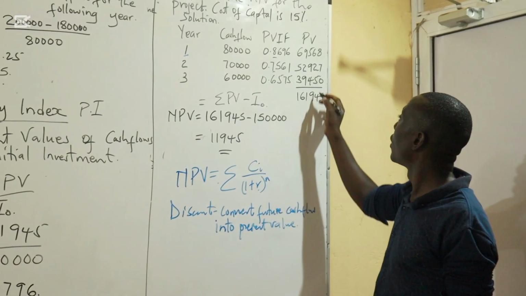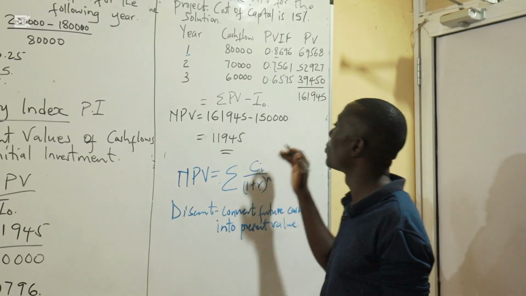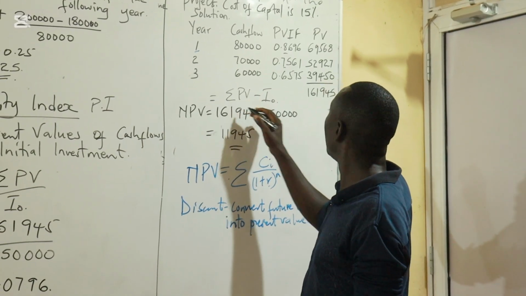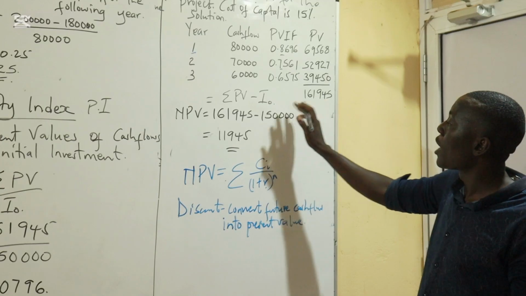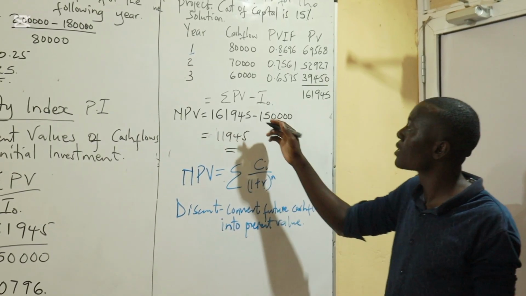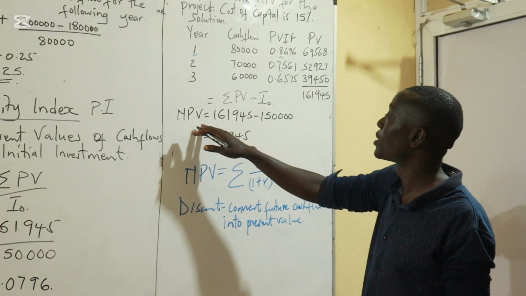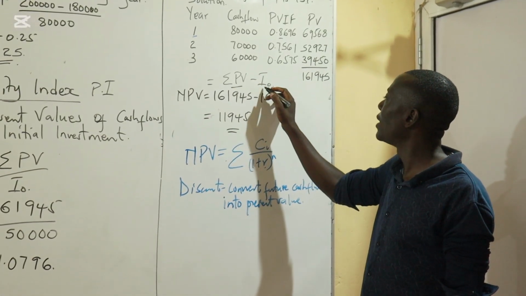Therefore, at the end, we'll find the sum of the present values, and the sum will be 161,945, as I've demonstrated. Now, NPV is the net present value. Therefore, it's the difference between the sum of the present values and the initial investment.